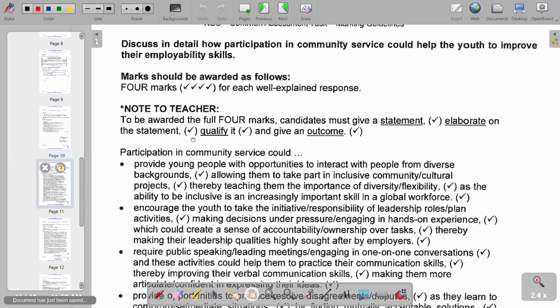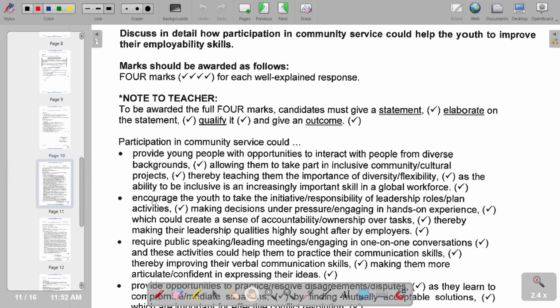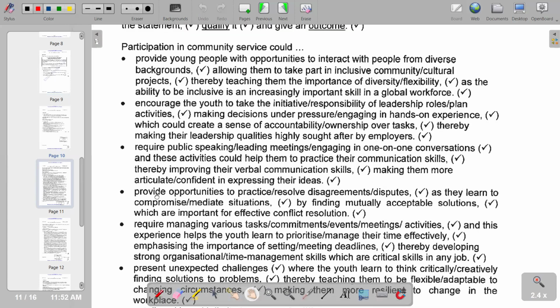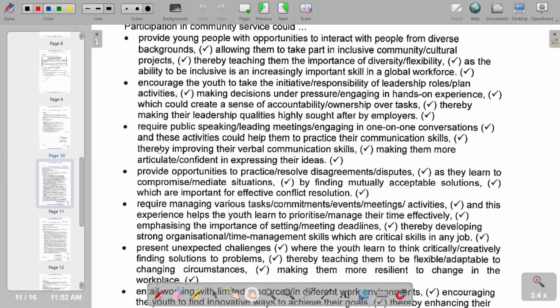So in terms of the next part, remember you have to discuss in detail how participation in community service would help the youth to improve their employability skills. So in terms of that, participation in community service could provide young people with opportunities to interact with people from diverse backgrounds, but also encourage the youth to take the initiative or responsibility of leadership roles. So these are some of the correct responses that you can give according to this part of the discussion. So we have other correct responses as we go down.